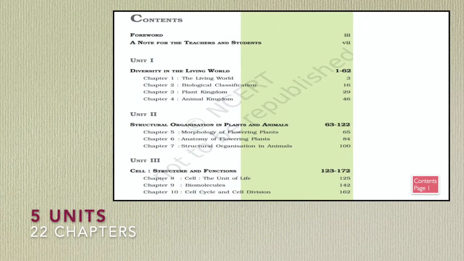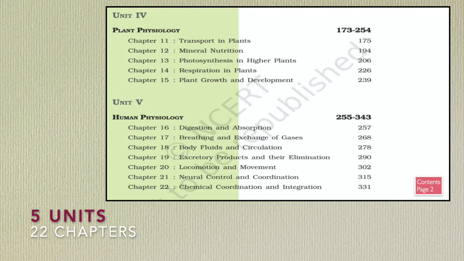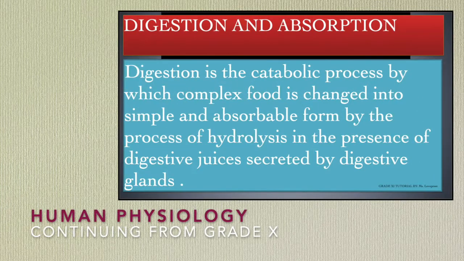Now moving further, in your syllabus there are 5 units including 22 chapters. I'm going to start the lecture with the most familiar chapter, that is digestion and absorption. This is the chapter of the unit human physiology and you already studied it in 10th standard in brief. But now there is a detailed study of each previously learned concept.